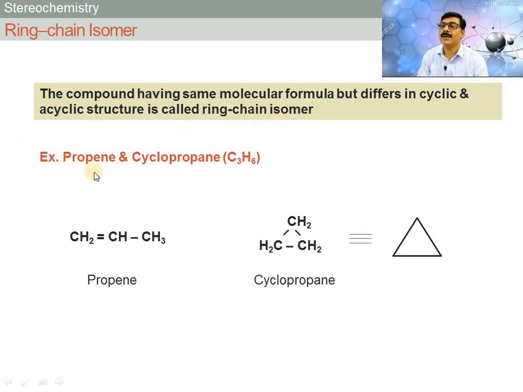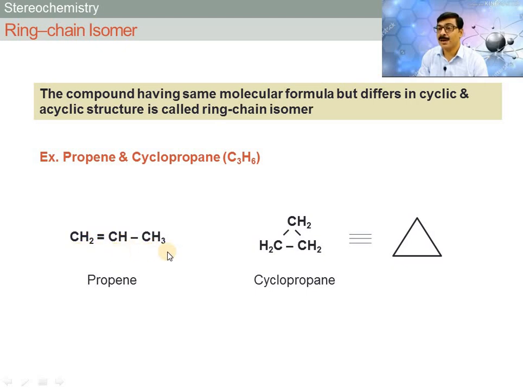For example, propene and cyclopropane, both having same molecular formula, that is C3H6, but one is acyclic structure and second is cyclic structure. So in first structure, that is in propene, CH2 double bond CH, CH3.